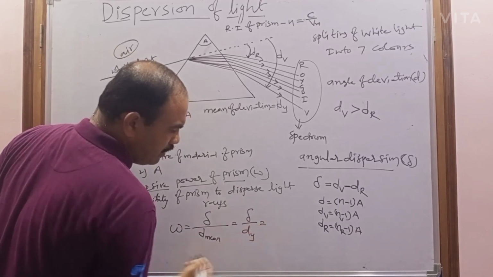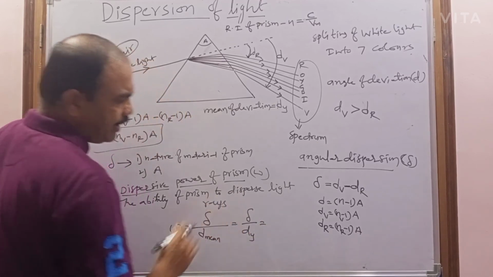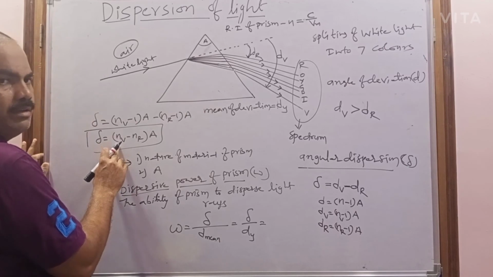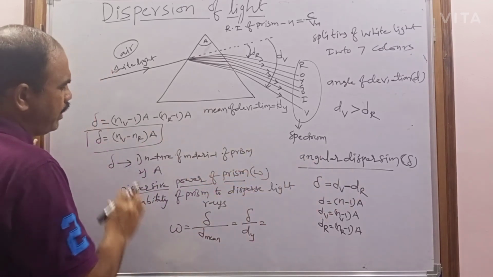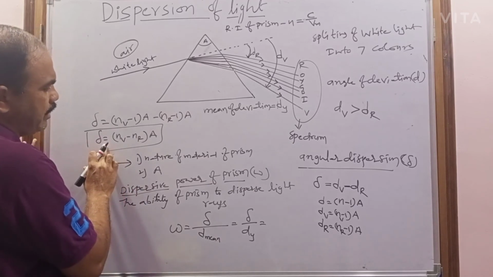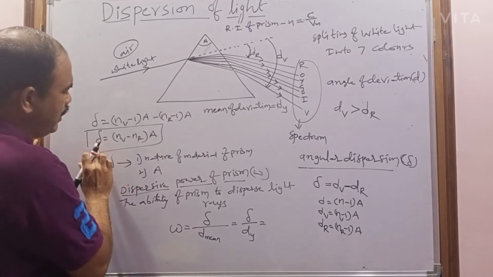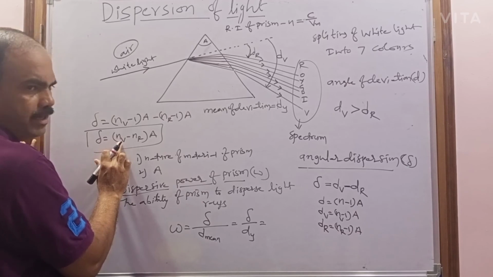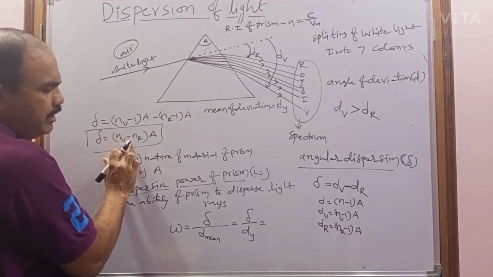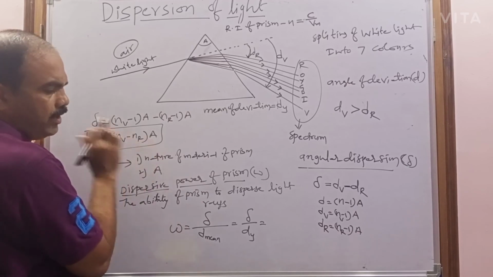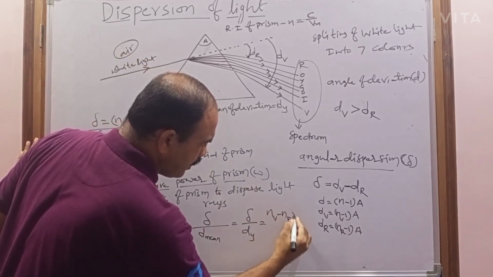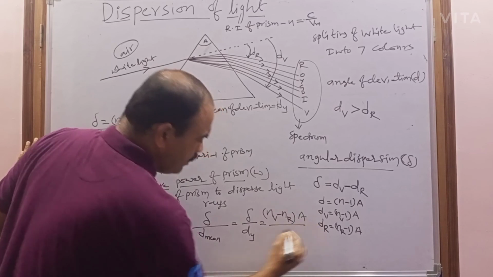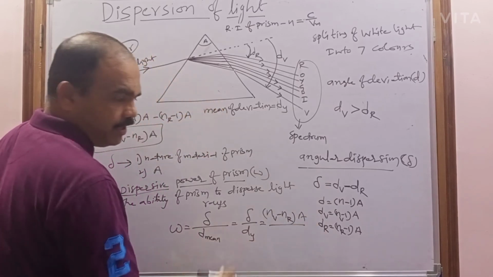But what is the angular dispersion? If I take two colors, violet and red, the angular dispersion of violet and red is delta equal to the refractive index of the violet color minus the refractive index of the red color into the angle of the prism, n suffix v minus n suffix r into A, divided by the mean deviation of the yellow color.